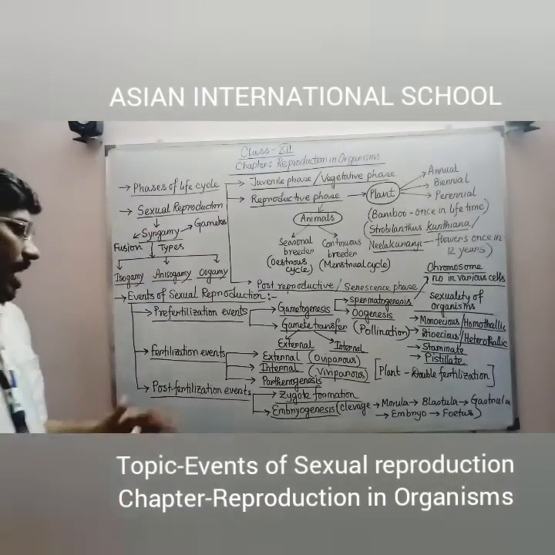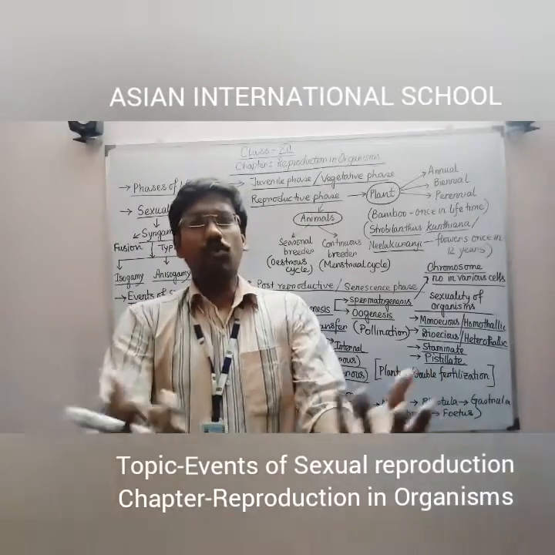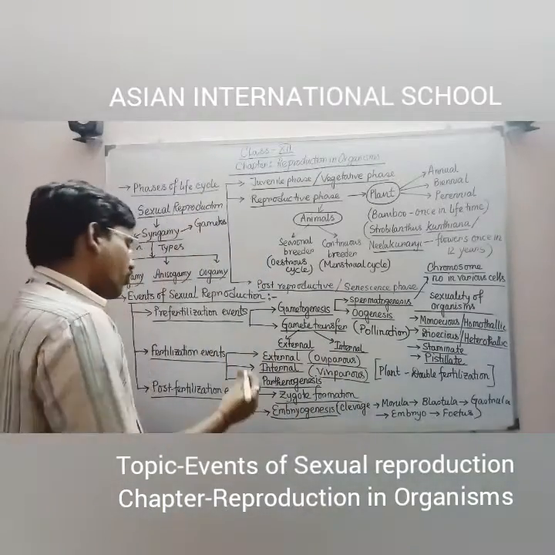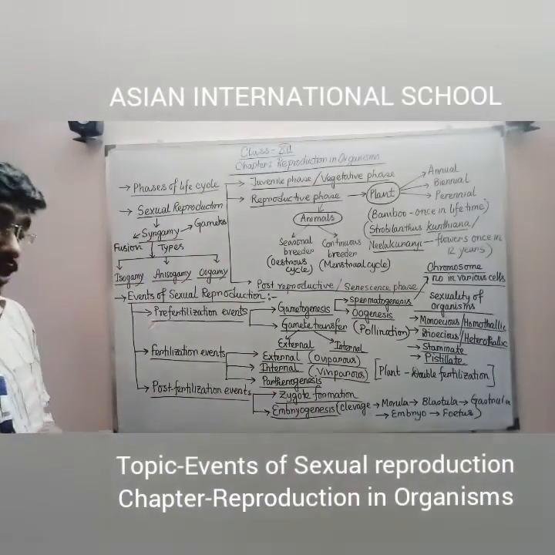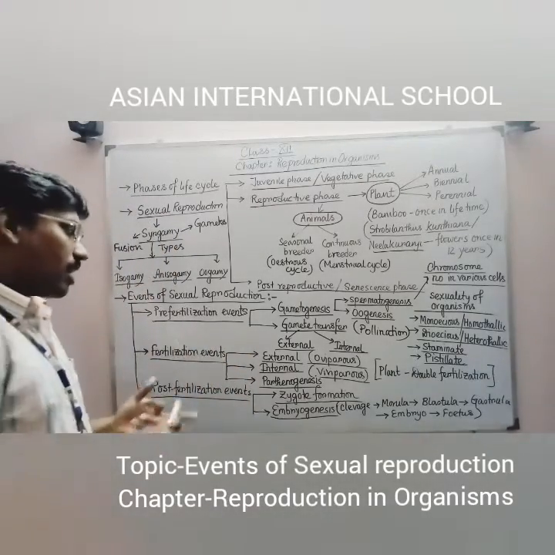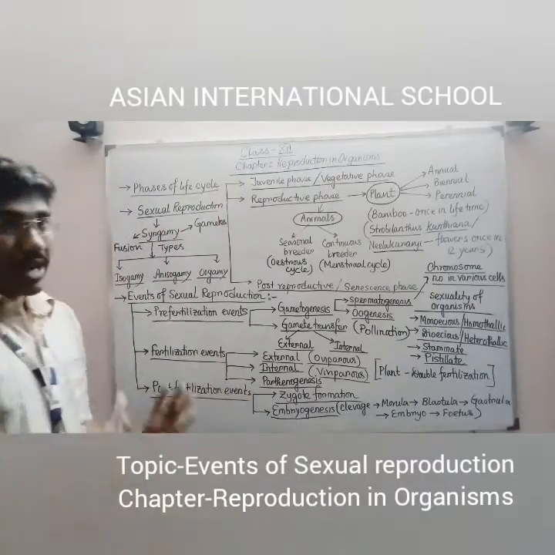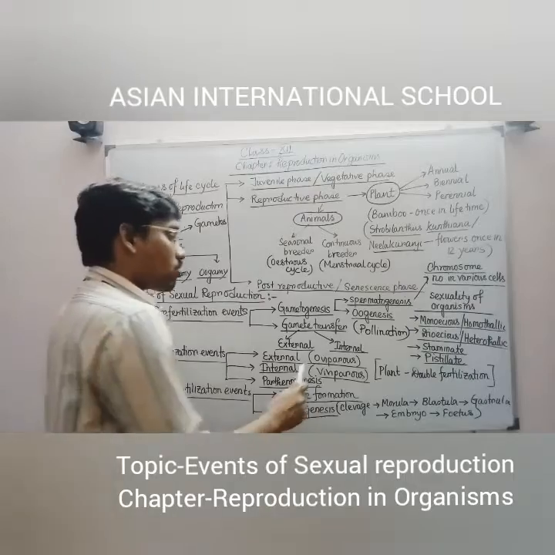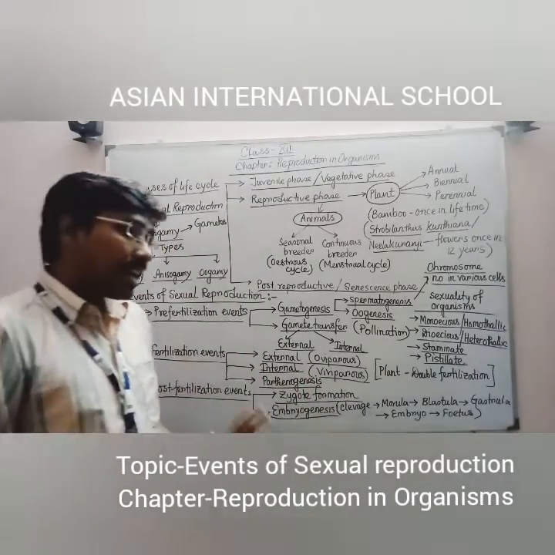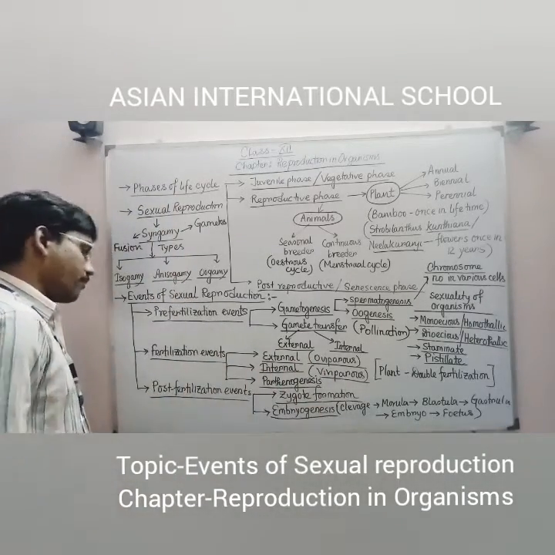External fertilization means, as is clear to everyone, that when the gametes are released outside of the body, those gametes fertilize each other. Then the fertilization is called external fertilization. Keep in mind one point, students: externally fertilizing animals are mostly egg-laying organisms, or oviparous organisms. Mostly, I am saying, not all.